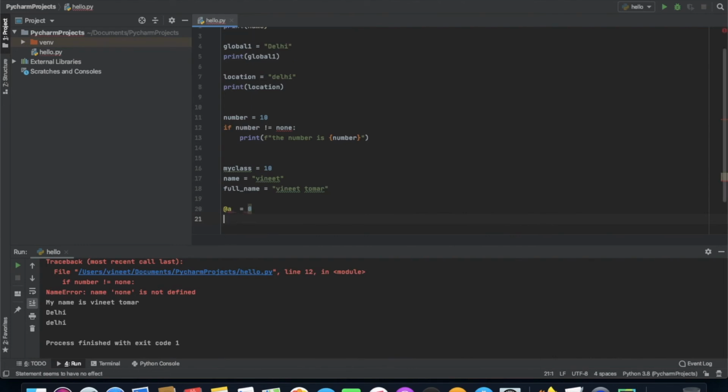Basically, we can't use any special characters while initializing any identifier. So this is rule number one.